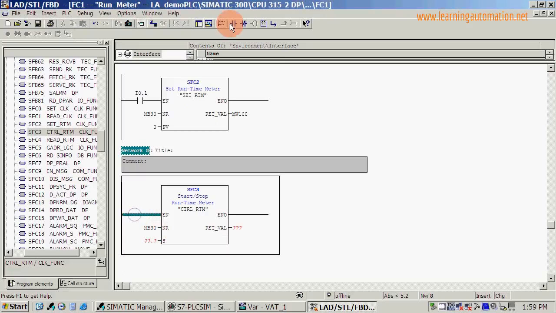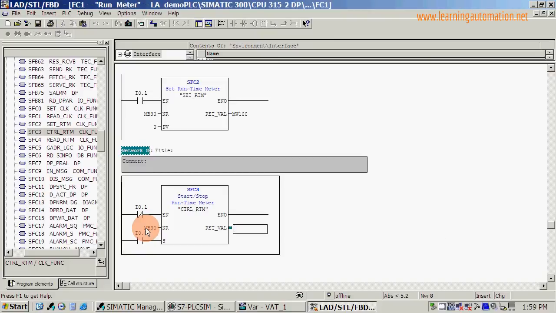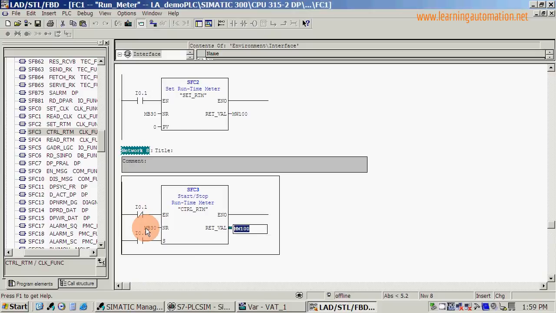This is going to be enabled when we're not in a reset condition, so not input 0.1. And this is going to be set by our input of the machine running, which is previously set as input 0.0. Again, our return value is just going to write the status word to memory word 100.